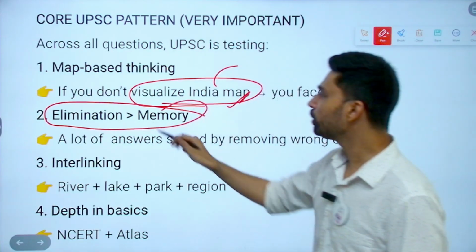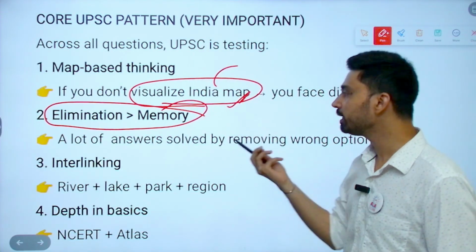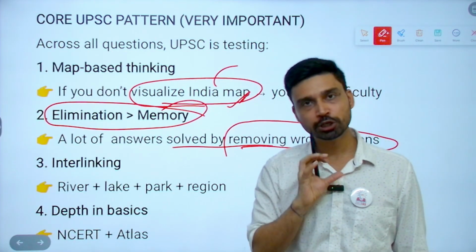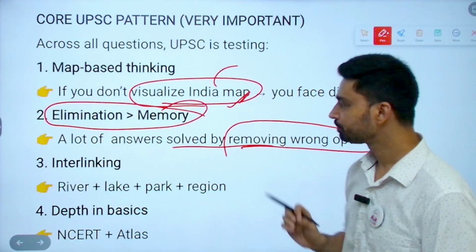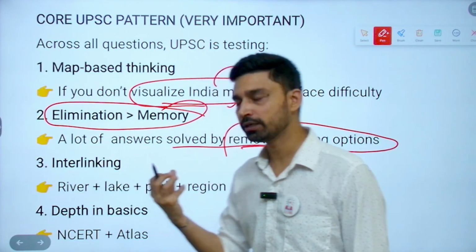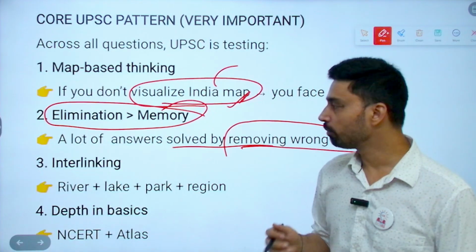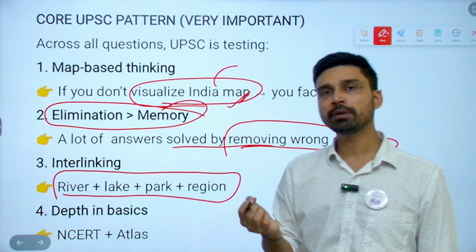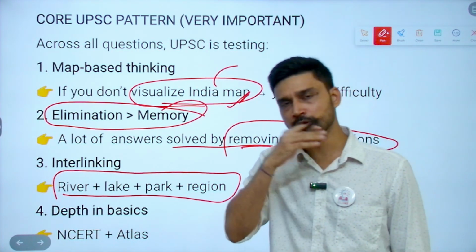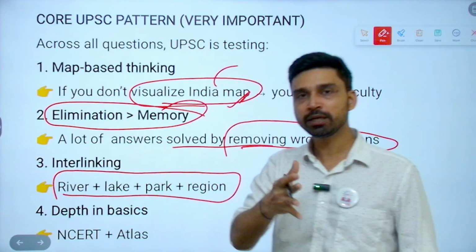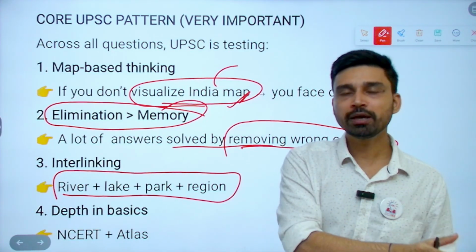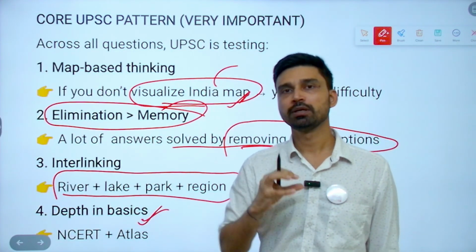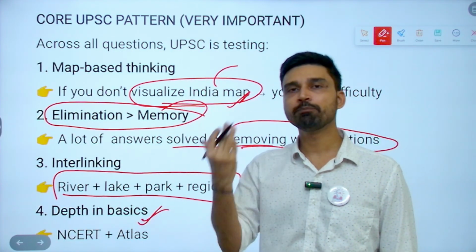Elimination, many times you can use the elimination technique. A lot of answers can be solved by removing wrong options also, but for that you need partial concept understanding and partial facts. You have to have memory about interlinking of river, lake, park, region. As we have said many times, they are interlinking the question. Chota Nagpur Plateau, right? Suvarnarekha River, right? Hundru Falls. So three things they have linked: waterfall, river, and where they are located. So it is an integrated question. Overall depth is being asked, but in basics. They're not asking something that you need a PhD for.